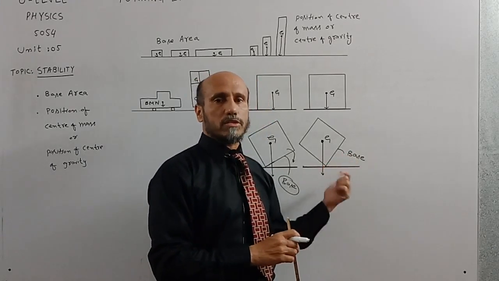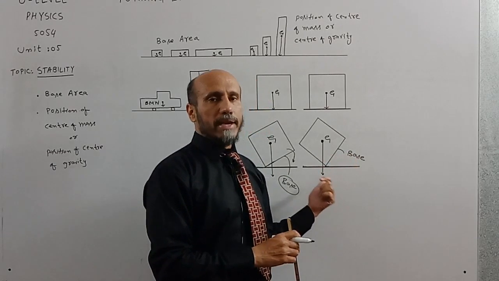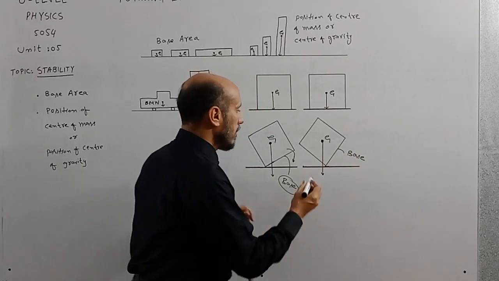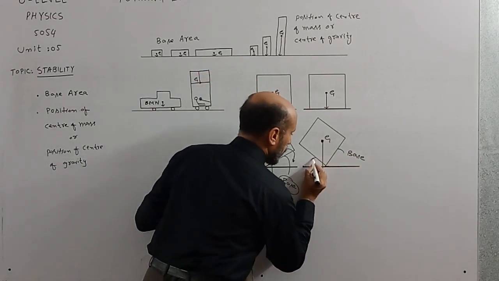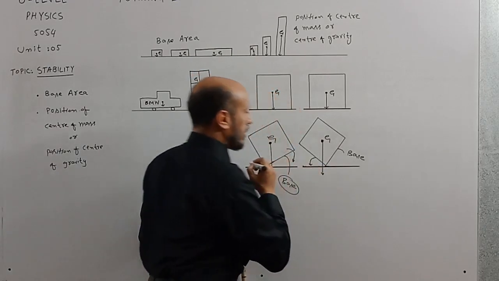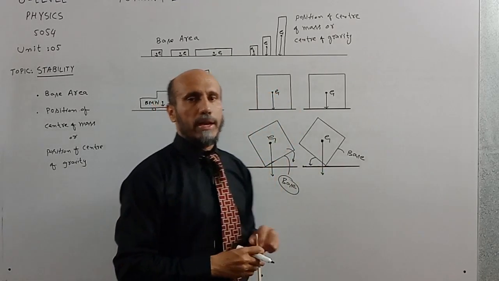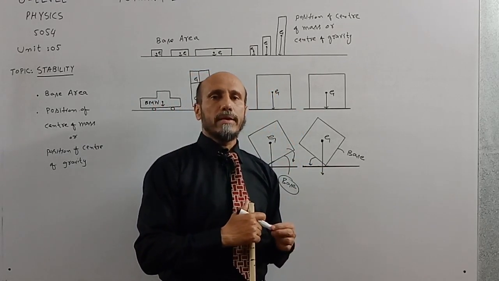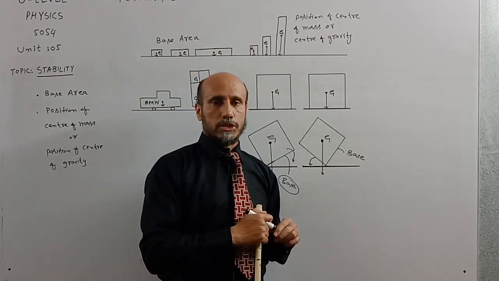It has crossed the base of the body. So it means that when force is removed, the body will rotate in anti-clockwise direction and will topple over and will never be back in its original position.